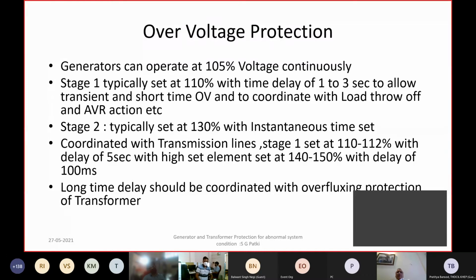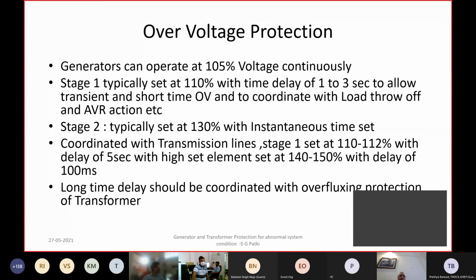This over voltage protection, if it is not coordinated properly with the grid over voltage, because most of the 400 kV lines or 220 kV lines will have their own over voltage protection to take care of the over voltage on account of reactive power, which is sometimes in light load condition, or when you charge the line, the over voltage situations can occur. So there is a two-stage over voltage protection on the line.